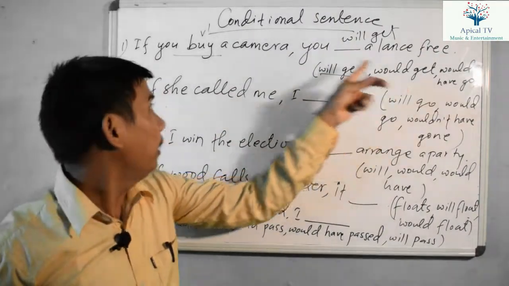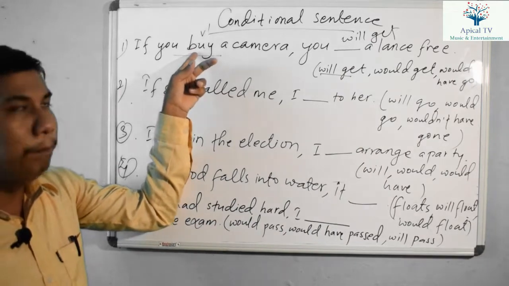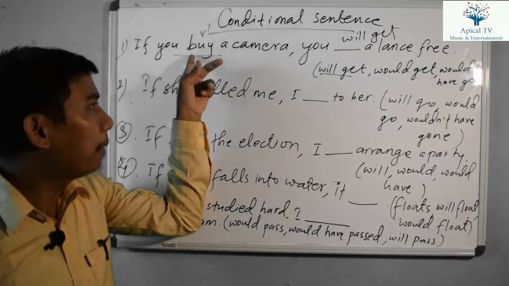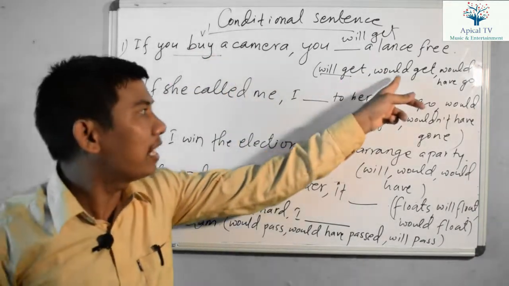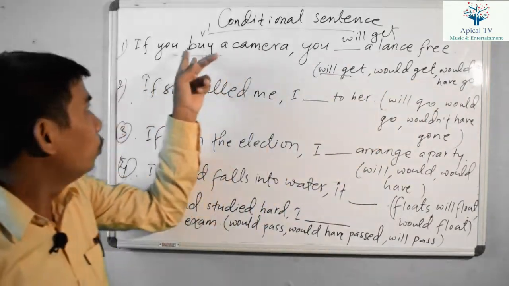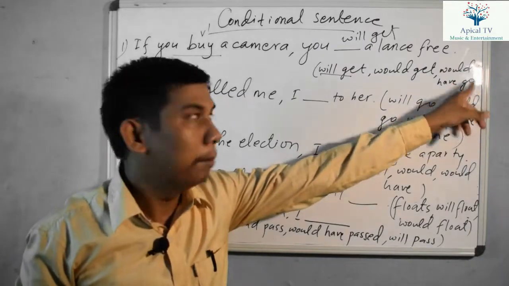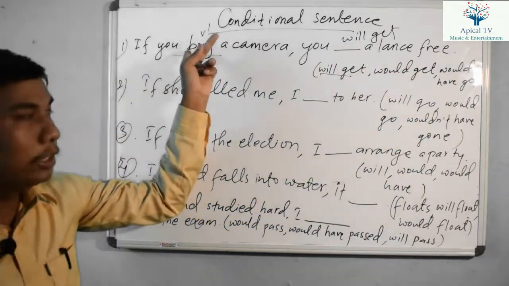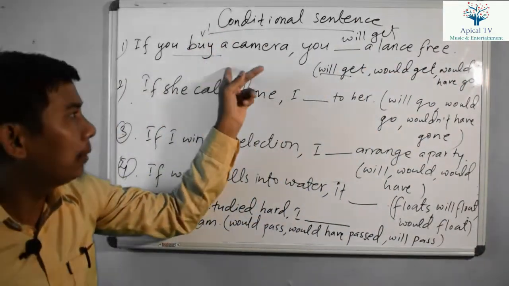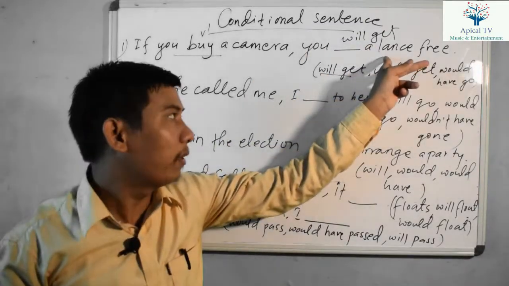Would get is possible if there is simple past. If there is simple past, then we might have selected would get. If there is had plus verb 3, there might be would have got. But right now, the if clause is simple present tense and it is a general statement, so we have selected will plus verb 1 form.